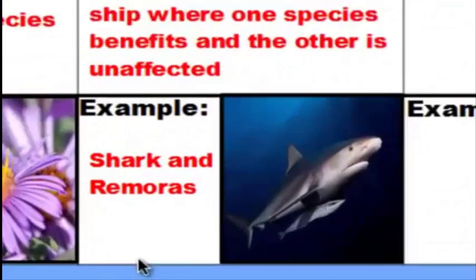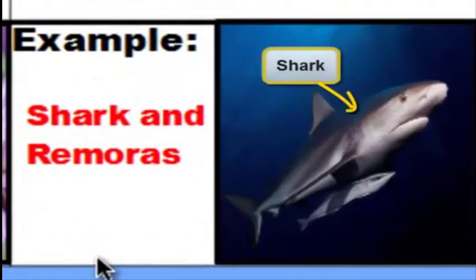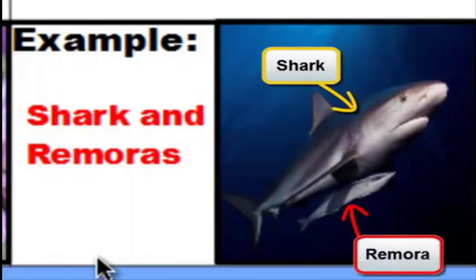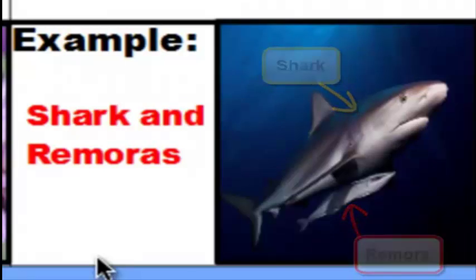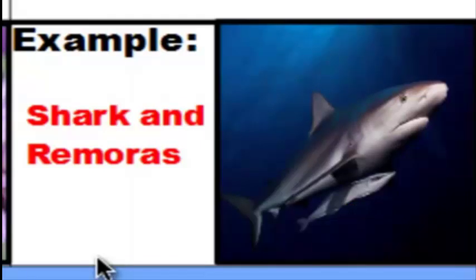So if we take a look at this picture here, we have this picture of the shark just cruising along in the ocean, but attached to the bottom of the shark, you have something called a remora. And a remora basically is using the shark to transport itself through the water, so it hitches a ride on the shark. And sometimes, when the shark gets into a feeding frenzy, and all the scraps of flesh and meat from whatever it is that the shark is eating is floating around, the remora will detach itself, scoop some of that stuff up, and then reattach itself to the same shark or maybe a different shark.